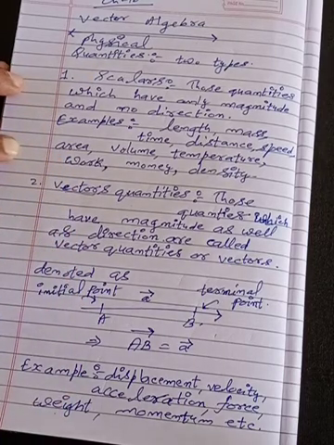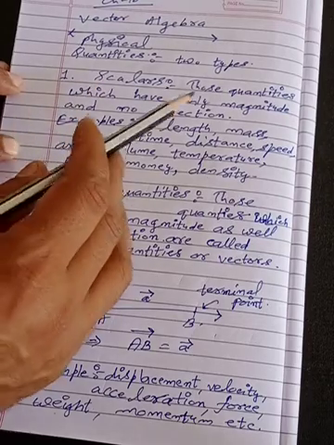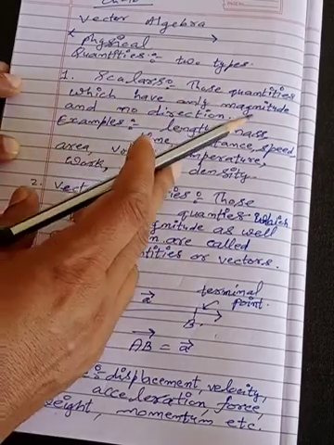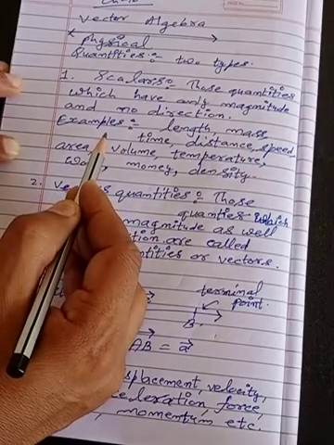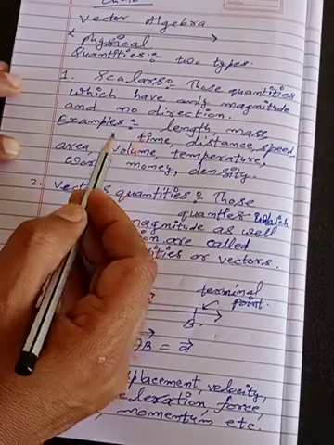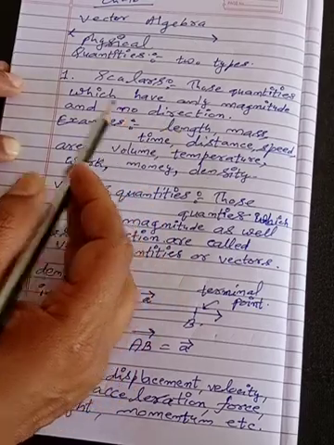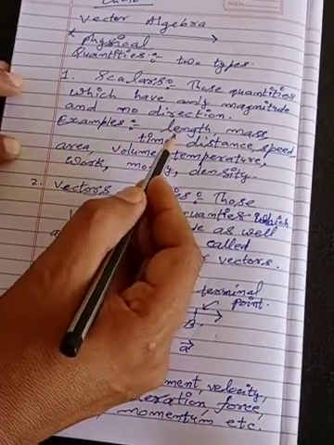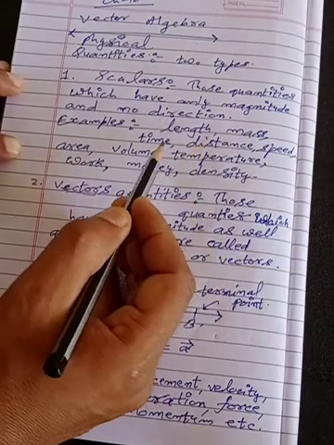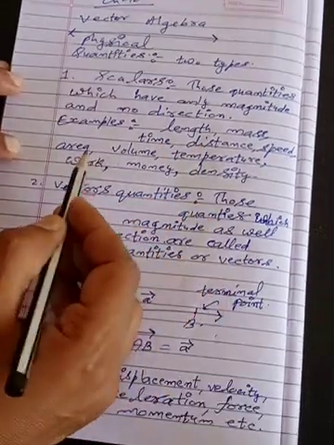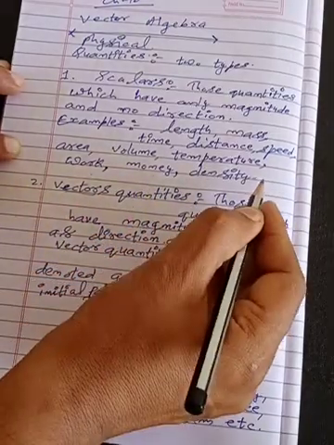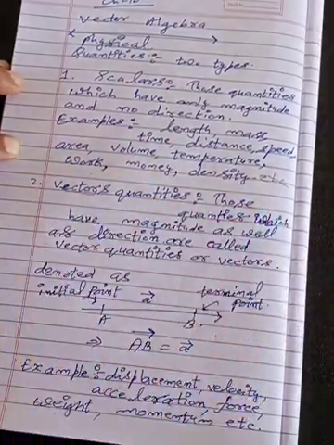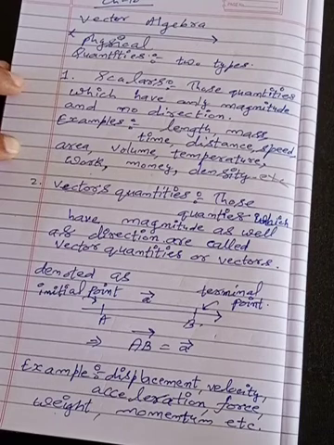So student, what is a scalar quantity? Those quantities which have only magnitude and no direction are called scalars. Examples of it are length, mass, time, distance, speed, area, volume, temperature, work, money, density, etc. Others may be there. So this is a scalar quantity.